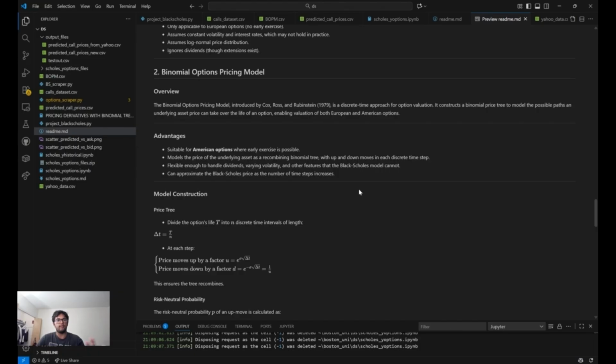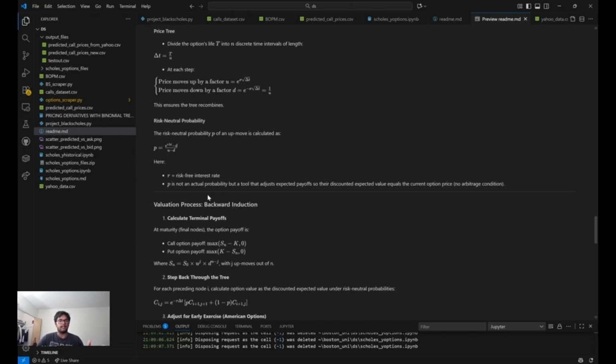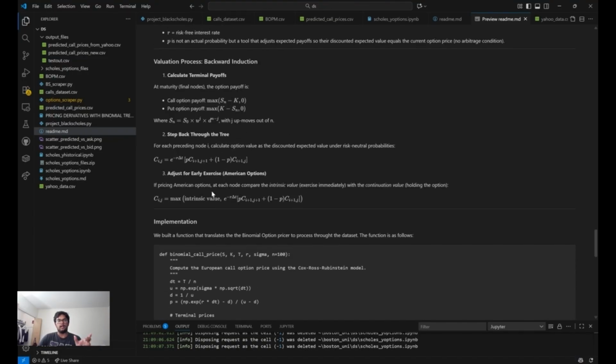And secondly, we have the binomial options pricing model, which is suitable for American options and European options. And it basically models the price of the underlying asset as a recombining binomial tree. And the derivation for this is given in the README file, and we finally get the risk neutral probability. And we use this as the discounted expected value under risk neutral probabilities, and we find the Cij as given in this formula.